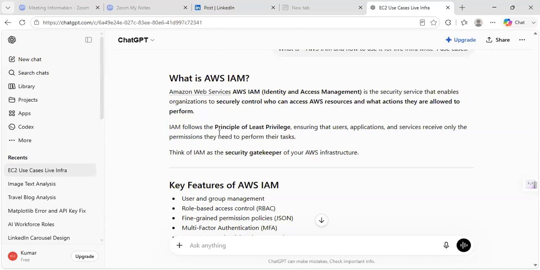IAM follows the principle of least privilege. As per the access permissions, actions will be applied, no exception. Whatever role is assigned, whatever permissions are assigned, it works, ensuring that users, applications, and services receive only the permissions they need to perform their tasks.